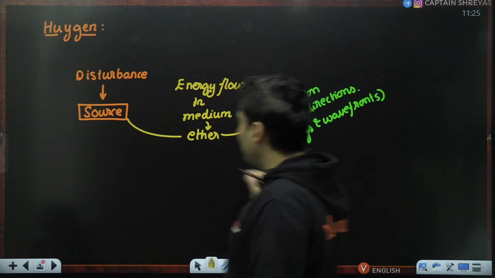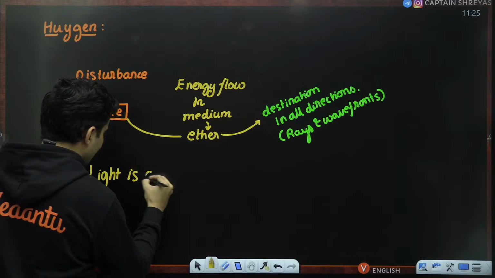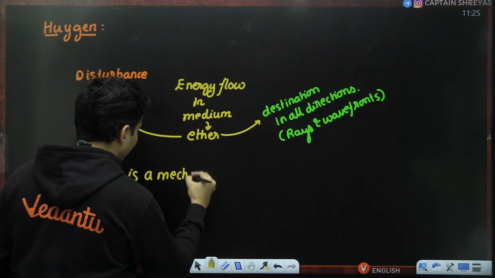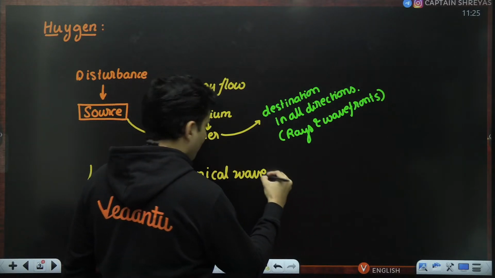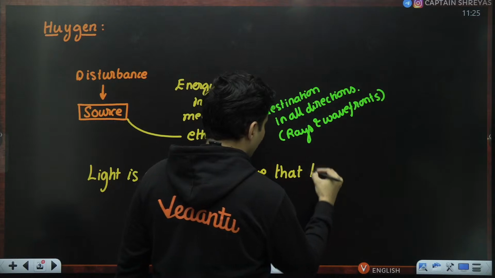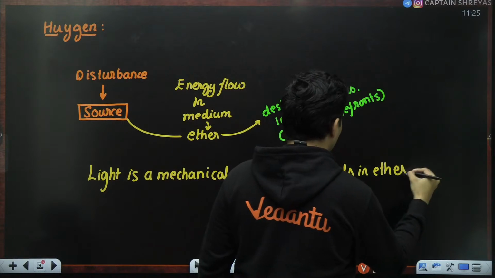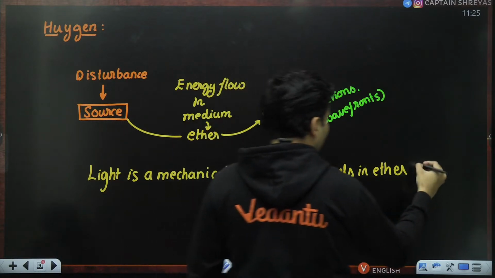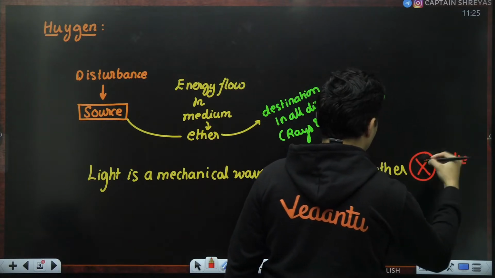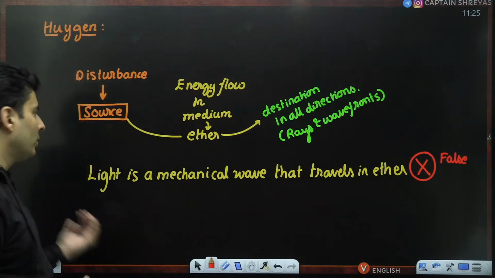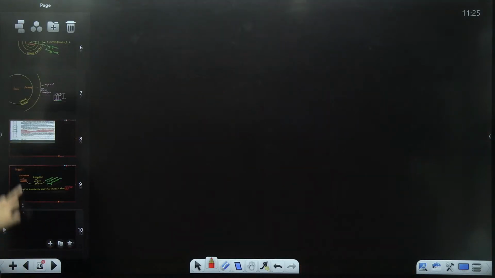So as per Huygens, light is a mechanical wave that travels in ether. It is not that organic compound ether which you are thinking about. Please remember, this is not true. It is actually a false thing. It is not actually true, but this was his assumption. Please remember that.